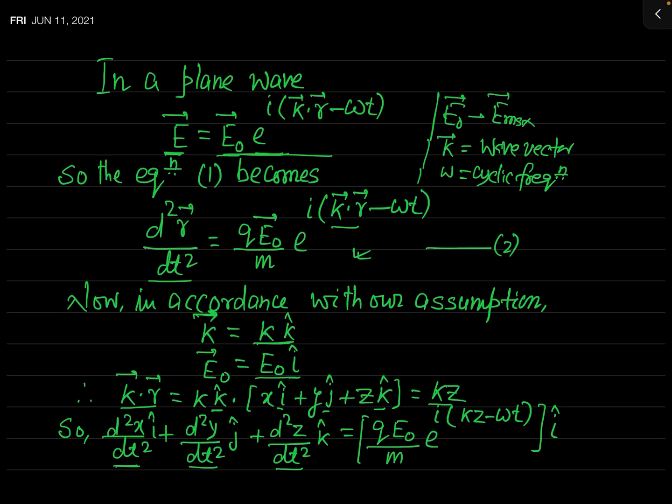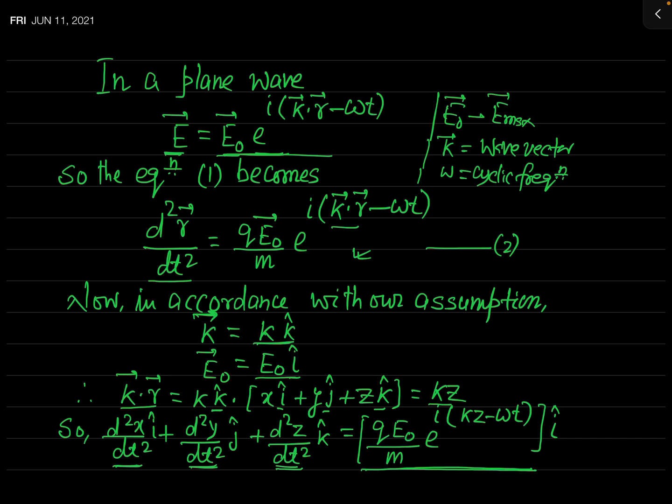The x component of the vector in the LHS is simply d2x by dt square, and in the RHS it is the whole term inside the square bracket, because that term has been multiplied by i, and the coefficient of i is simply the x component. So d2x by dt square will be equal to the term inside the square bracket. But in the RHS there is no term containing j and k unit vectors. So d2y by dt square and d2z by dt square will be simply equal to 0.